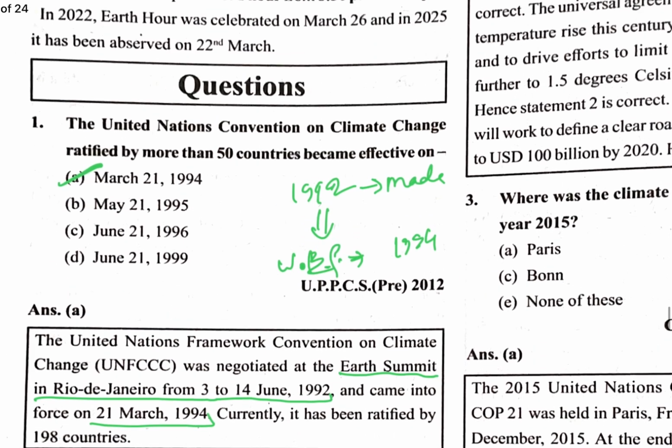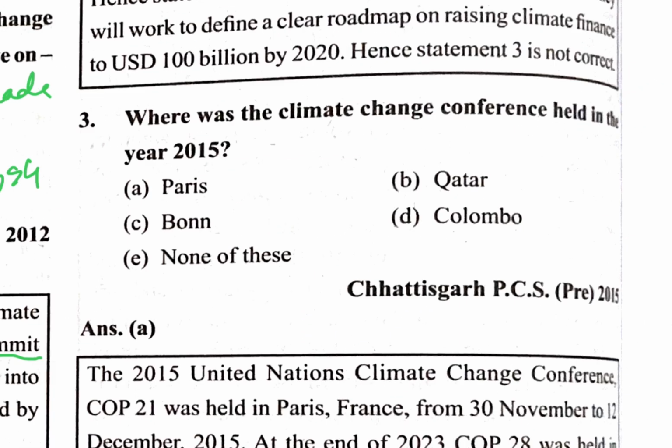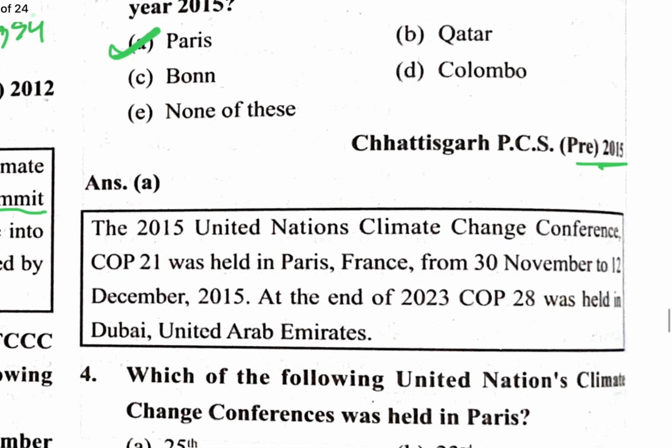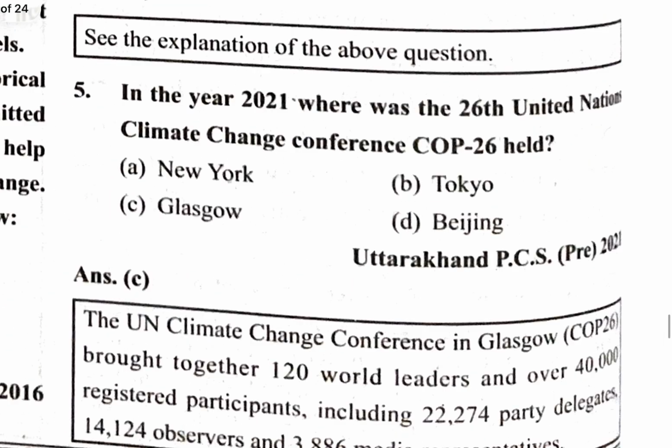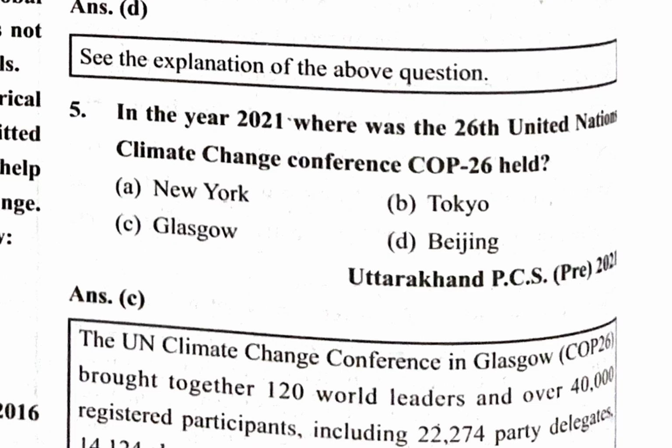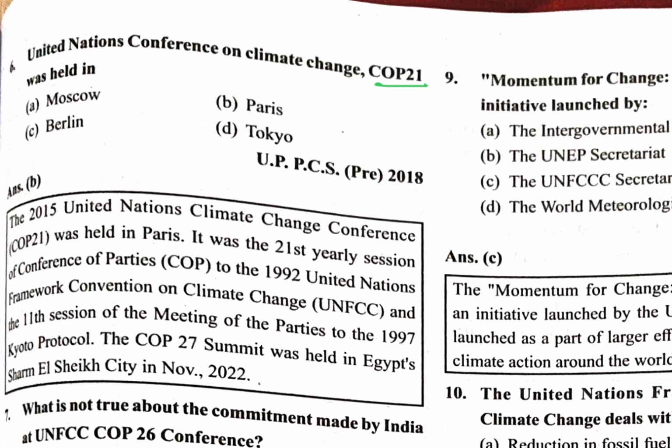Next question. Where was the climate change conference held in the year 2015? This is a current affairs question of that time. But if you know, it happened in Paris. Which of the following United Nations climate change conferences was held in Paris? That is COP21. In the year 2021, where was the 26th United Nations climate change conference, COP26, held? Glasgow. COP21 was held in Paris.